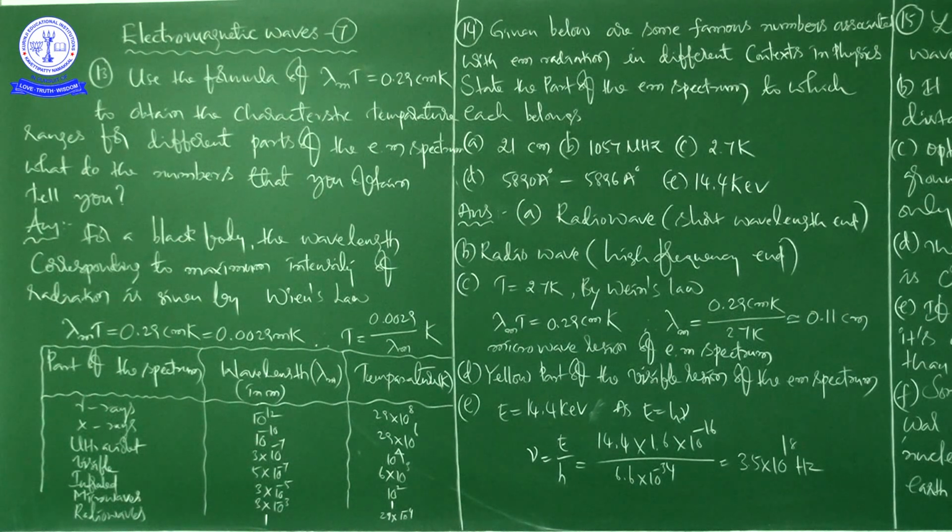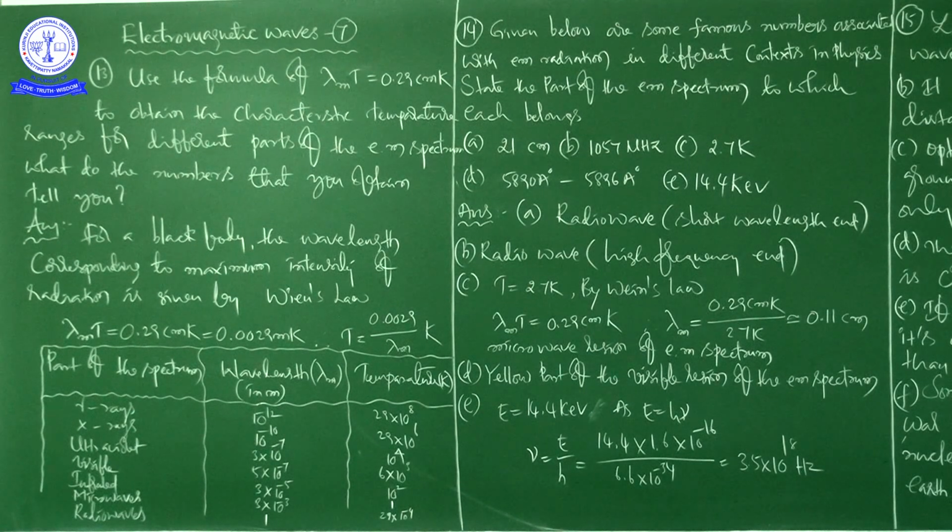And one more point is, for example, if you take visible light, see what is the corresponding temperature? 6000 Kelvin. So not only 6000 Kelvin, even lower than 6000 Kelvin can also produce visible light, but with less intensity.